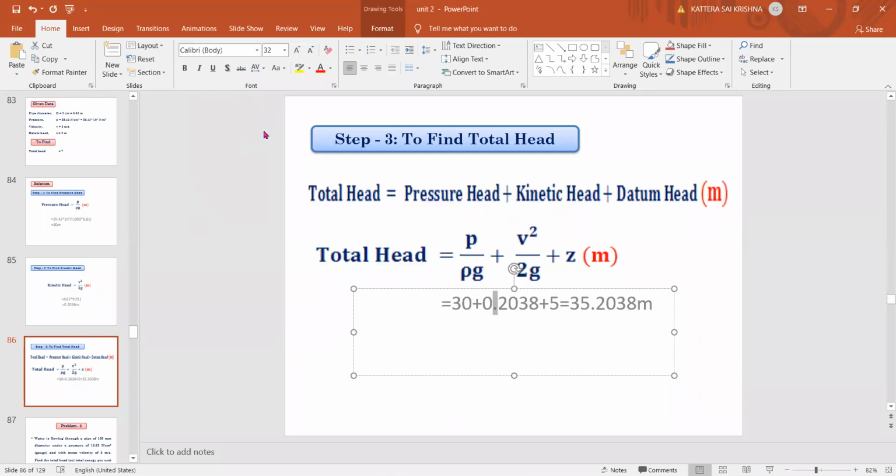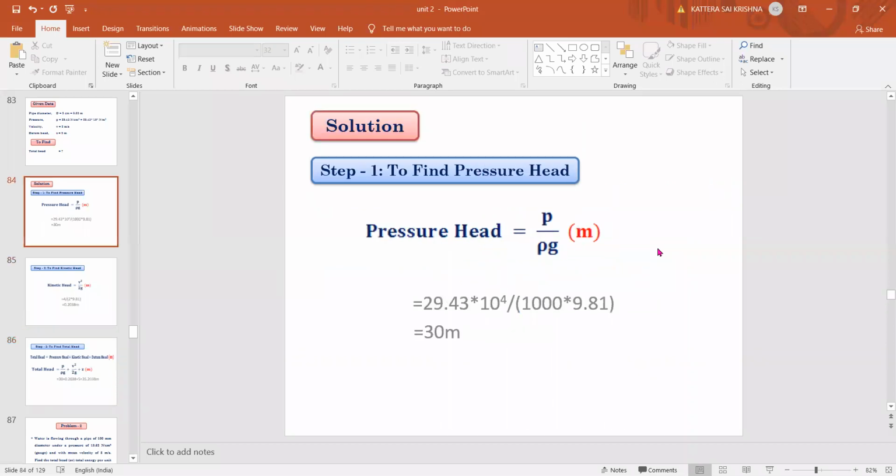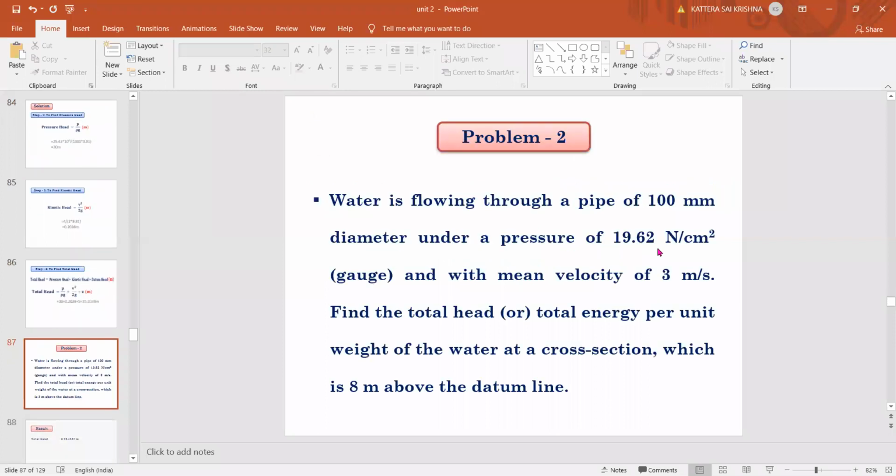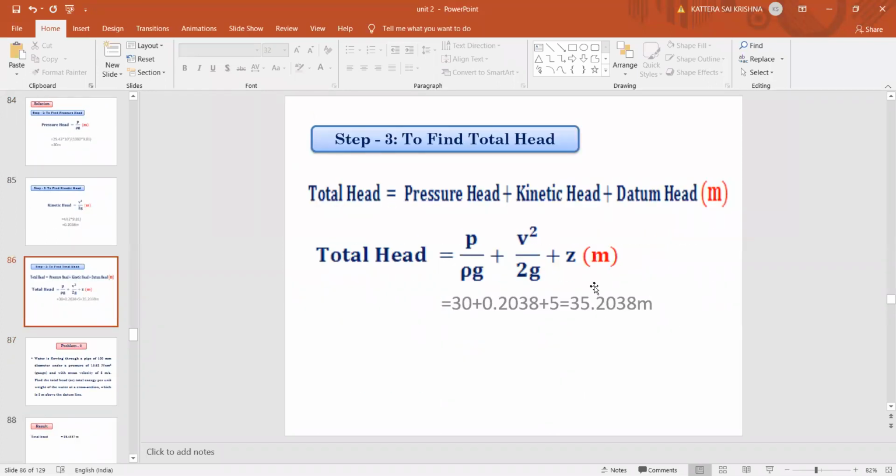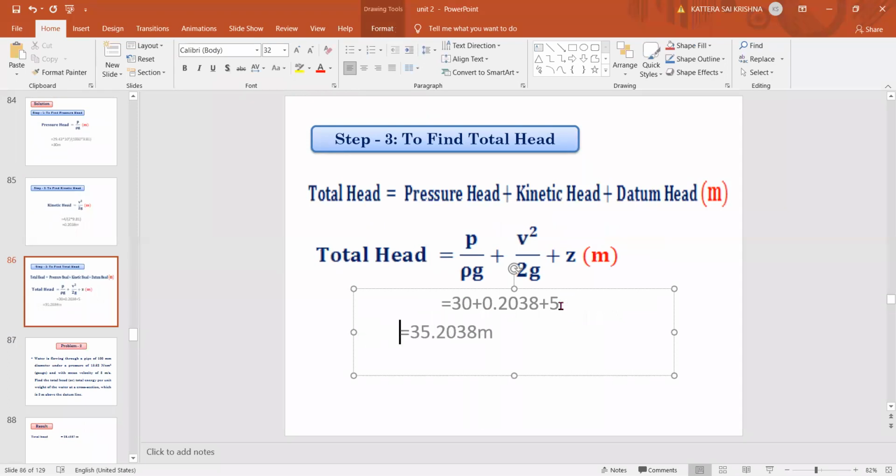Any doubt in this? Very simple problem. If you have any doubt, you can ask. Definitely there won't be any doubts because it is very simple. We are calculating just three points and adding them to get your final total head. So this is your final total head, that is 35.2038 meter.